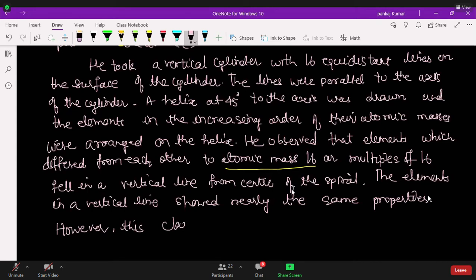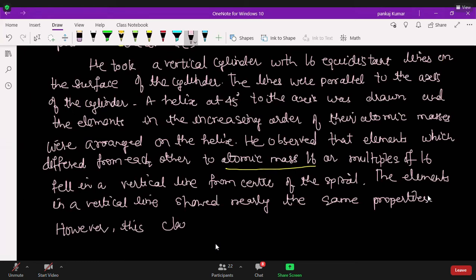I think hydrogen was not discovered at that time. No, hydrogen was discovered long back. But between hydrogen and helium, there isn't a difference of 16 atomic mass, sir. I think helium and lithium were not discovered. Hydrogen, lithium, beryllium, something like that, even till boron. It is a proposal of the Big Bang theory itself, sir.